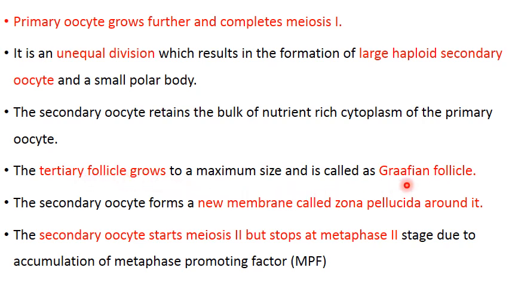and now it is called a Graafian follicle. The secondary oocyte in the Graafian follicle will secrete a new non-cellular membrane, and that is called the zona pellucida around it. And within the Graafian follicle, the secondary oocyte will start meiosis 2, but will stop at metaphase 2. And since meiosis 2 is not completed, it is still a secondary oocyte. And this will be due to what? The accumulation of metaphase promoting factor, MPF in short form.